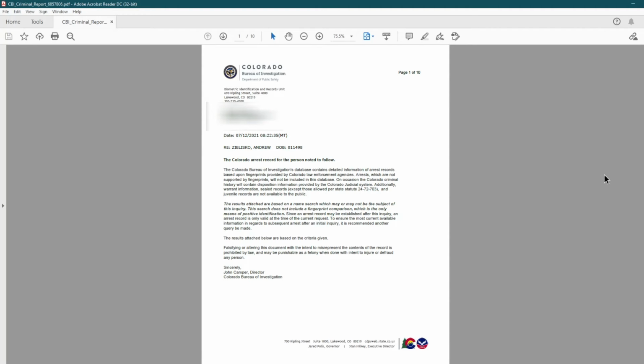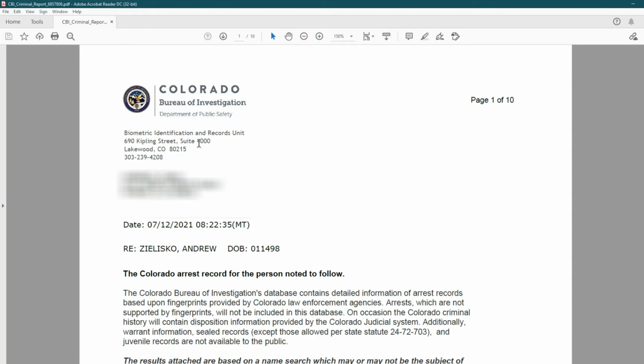And here is the CBI criminal report. There's the report number right here. We're going to go ahead and expand this a little bit so you can see it. This is the Biometric Identification and Records Unit, or the Fingerprint Department, out of the Colorado Bureau of Investigation. Gives my name and address. Again, some of this will be blocked out there. It also will have the date on there and the time that it was run.